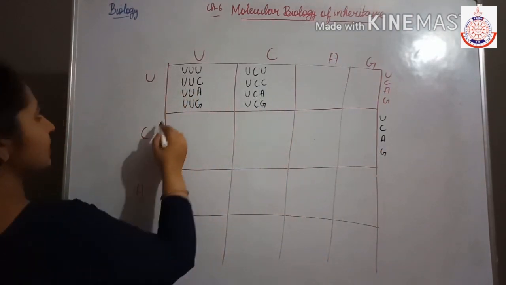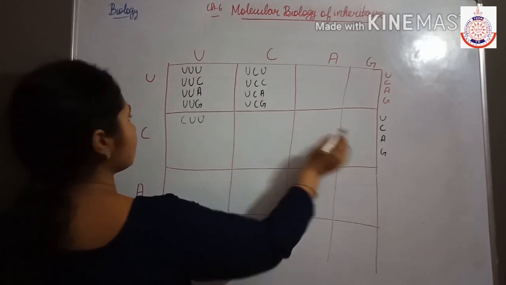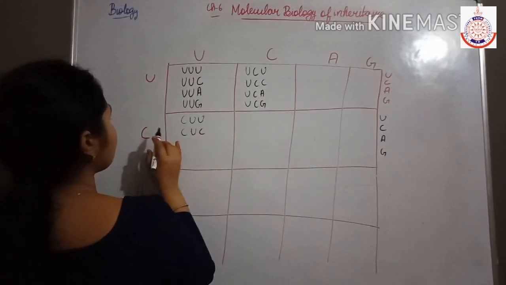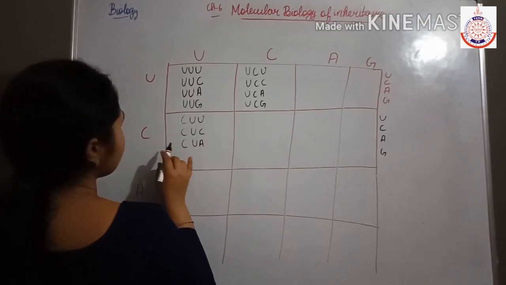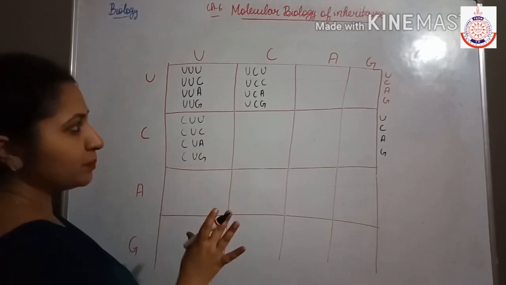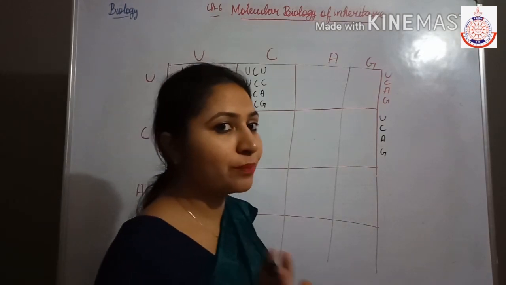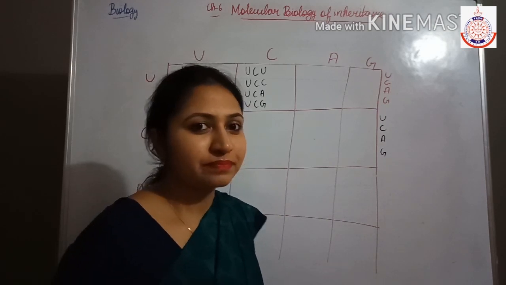Then C U U, C U C, then C U A, C U G. So now you have to complete this in your notebook. So complete fast, make this table, and then we will discuss.